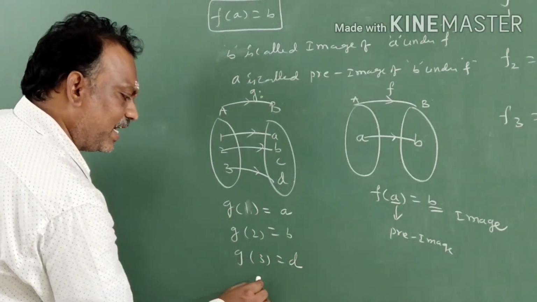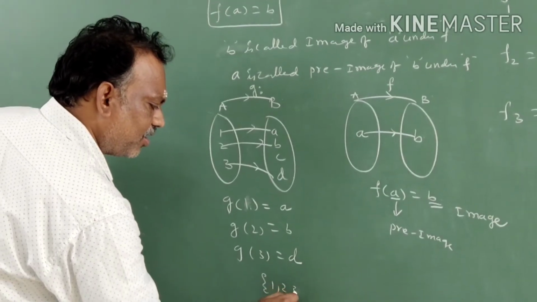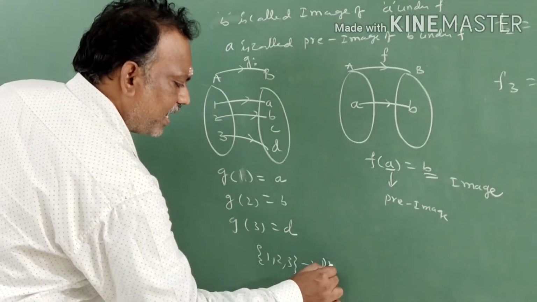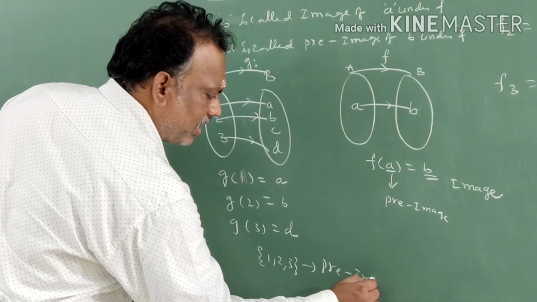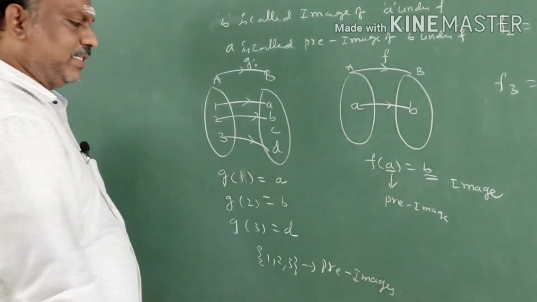The set of 1, 2, 3 are all called pre-images.